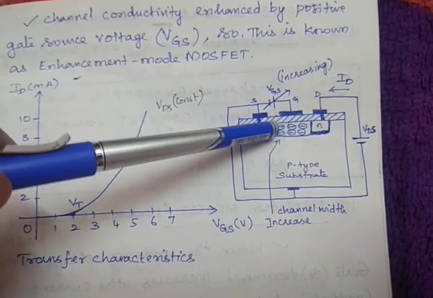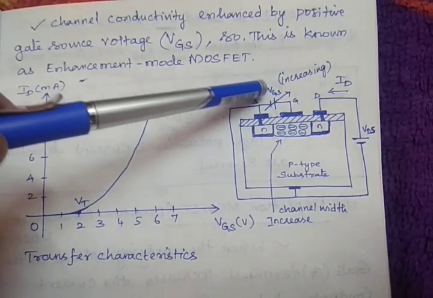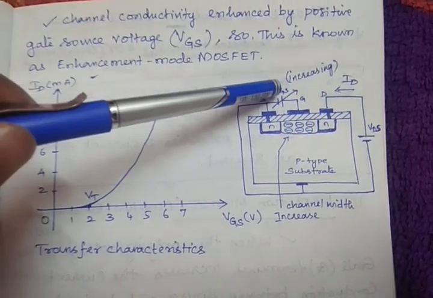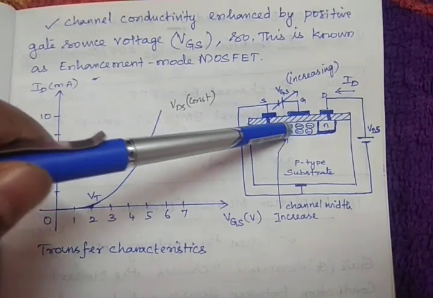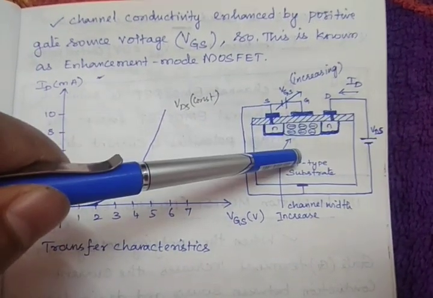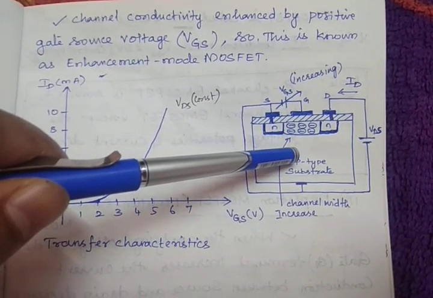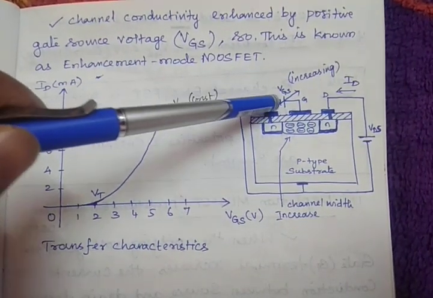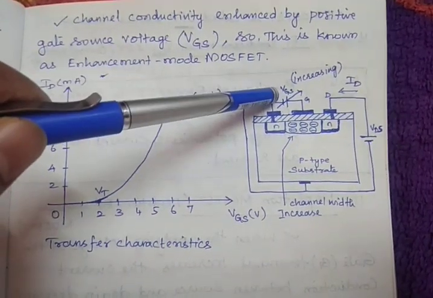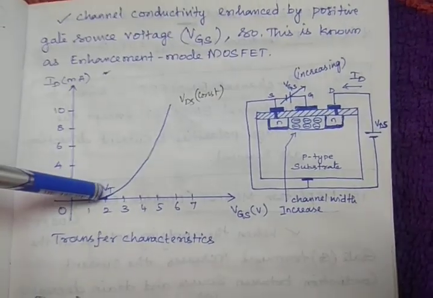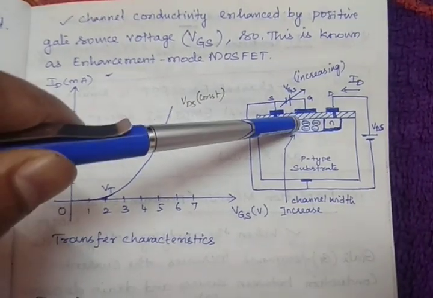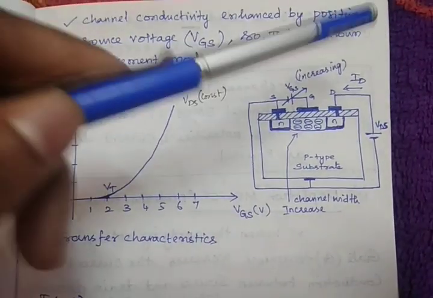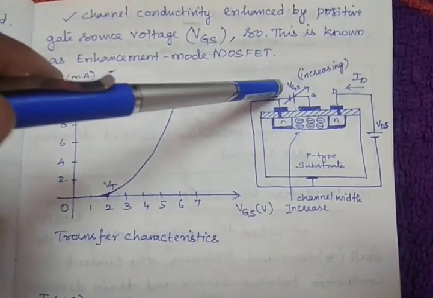If I increase this VGS, for example 1 volt, 2 volt, it takes some time to get these free electrons, because these are in electron-hole pair combination, right? So it takes some time. For example, here I am taking up to 2 volt, there is no free electron, as well as no conduction, which means ID is 0 up to 2 volt.